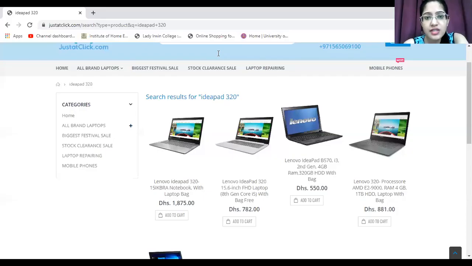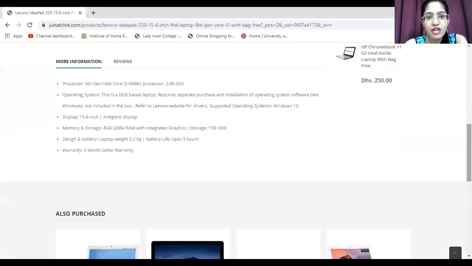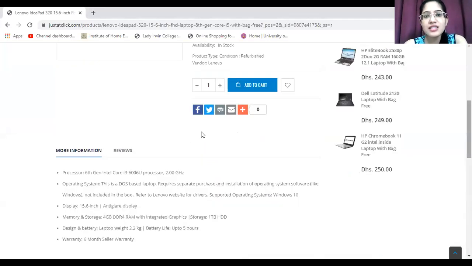So this is the result. Lenovo 320 series, two versions have been brought out here. So let us look at these two variants also. On clicking one of the products, you get to see this kind of result, and here there is a small description box offering all the specifications, as well as a condition that is refurbished. So let us talk about refurbished condition also.